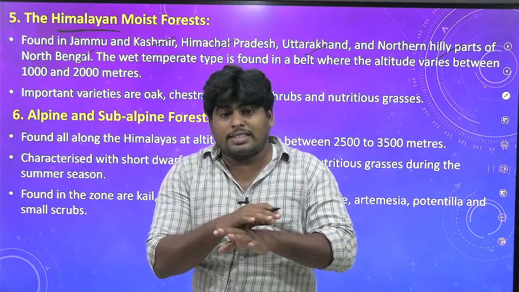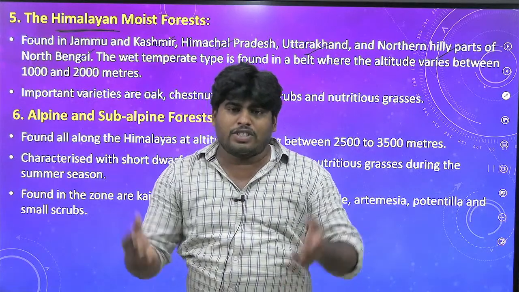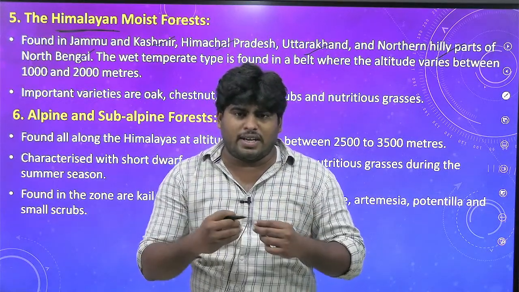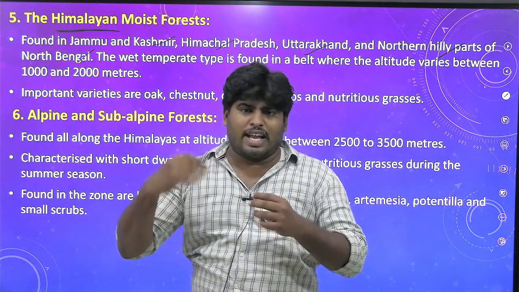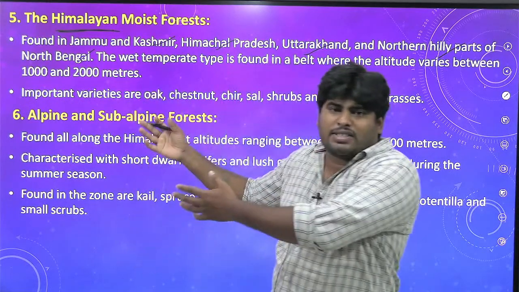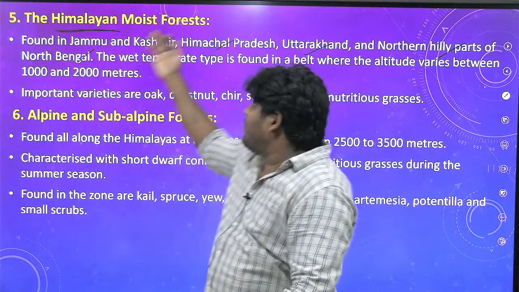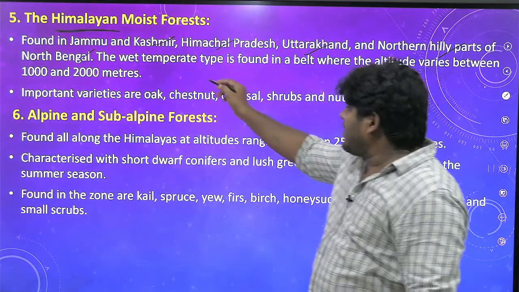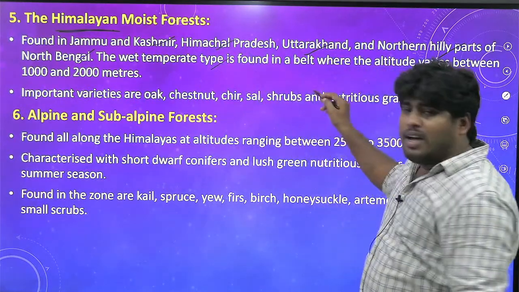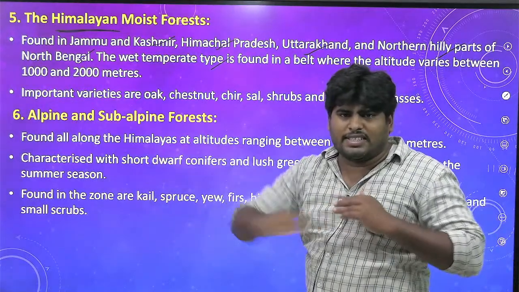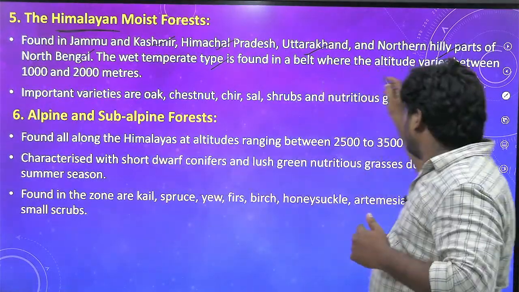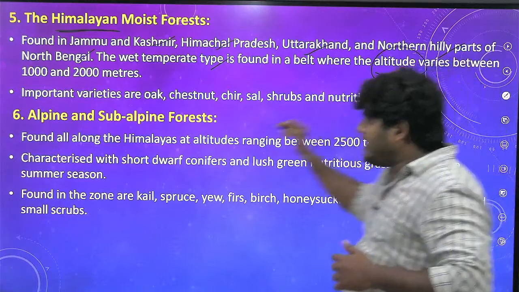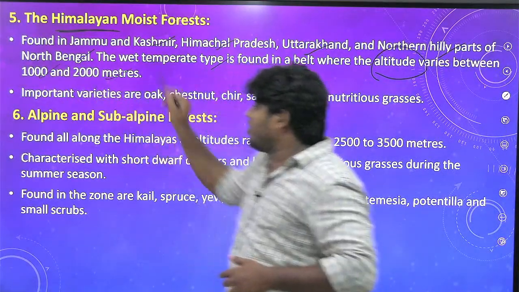Now it is also important to mention the temperate type of climate which supports the Himalayan moist forest. This wet temperate type is found in a belt where the altitude varies from 1000 meters to 2000 meters.